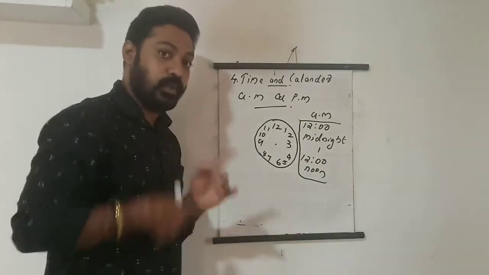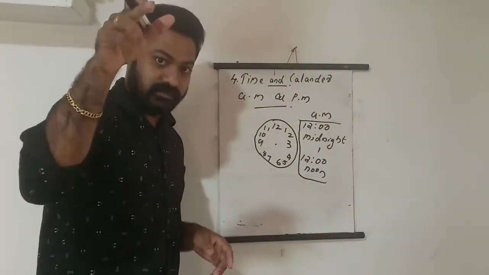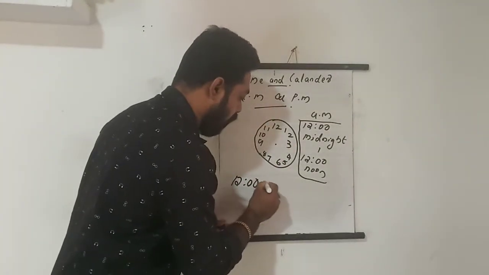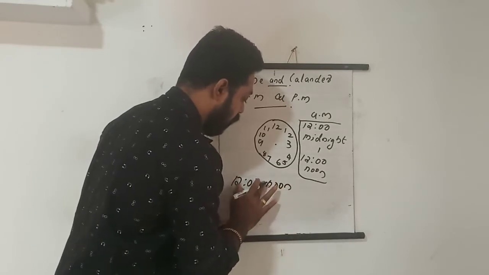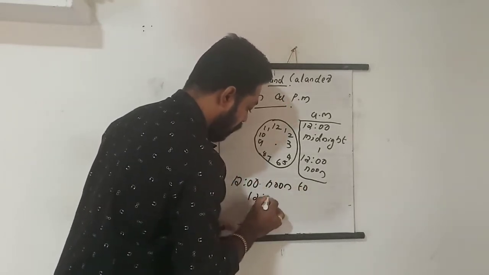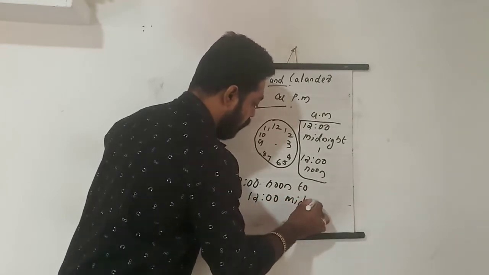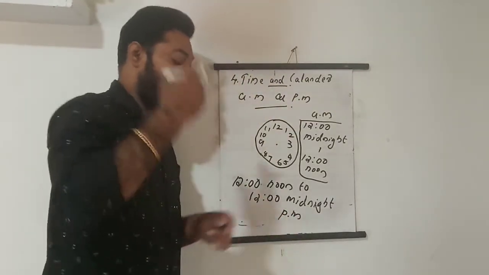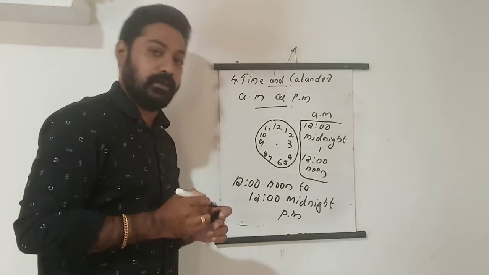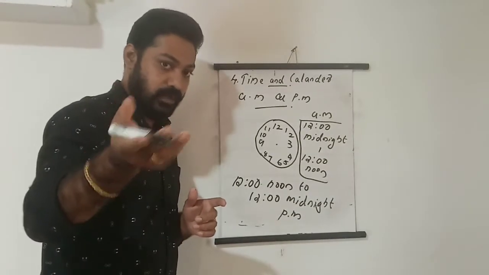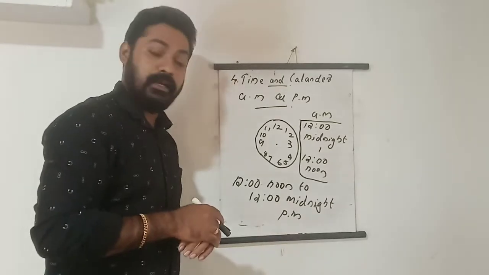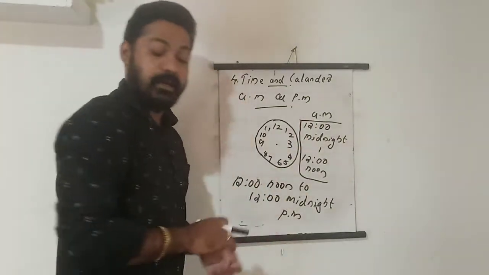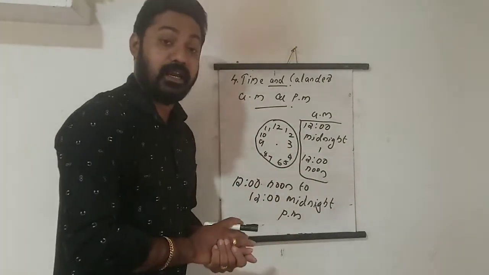After that, 12 noon to again 12 midnight. Understand? That time is called what? 12 o'clock noon to 12 o'clock midnight is called PM. Okay. So evening time is this PM. The time we are having our supper, isn't it? That time is also night. So this is PM. PM is called post meridian. So this thing we already learned in the previous years.